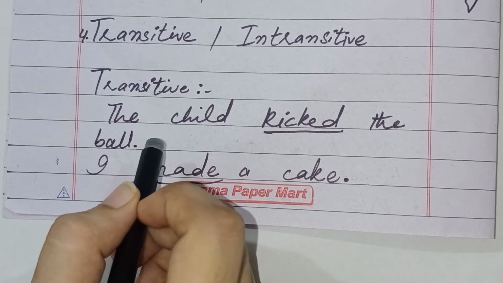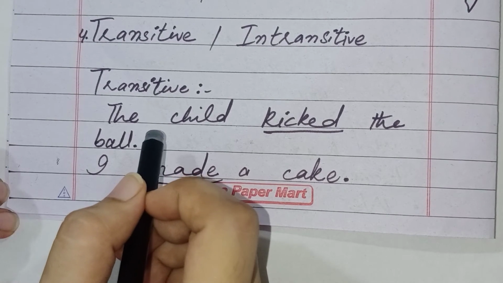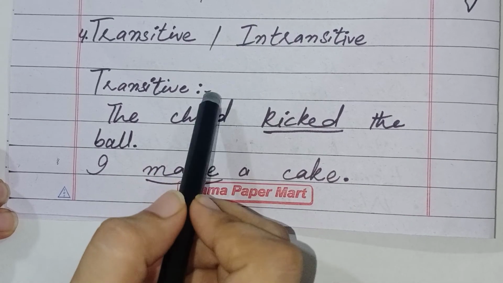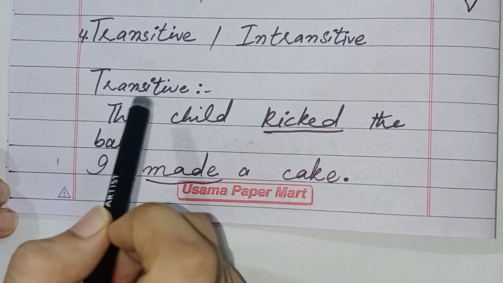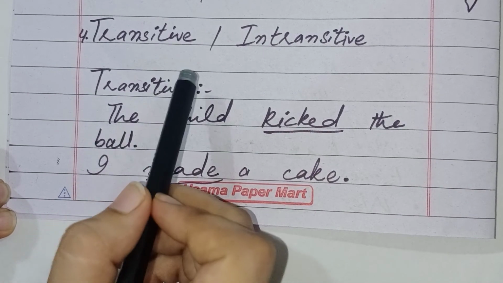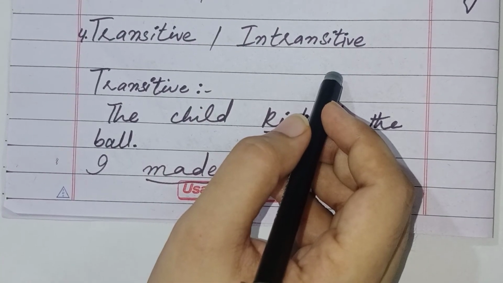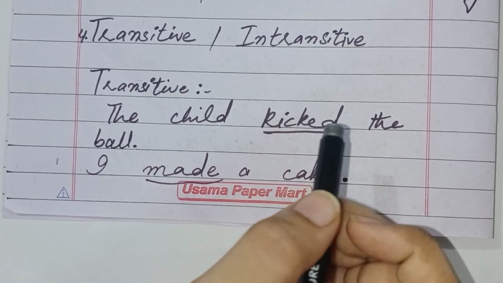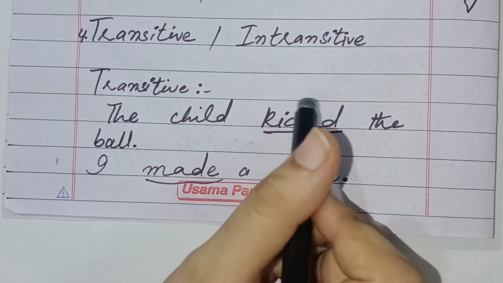Now guys, move to the fourth kind of verb, and that is transitive or intransitive verb. Now the question is, what is the difference between transitive verb and intransitive verb? So first of all we'll discuss transitive verb. A transitive verb is a verb that always takes an object. So students, what do you mean by object? In grammar, an object is a noun or pronoun that receives action.